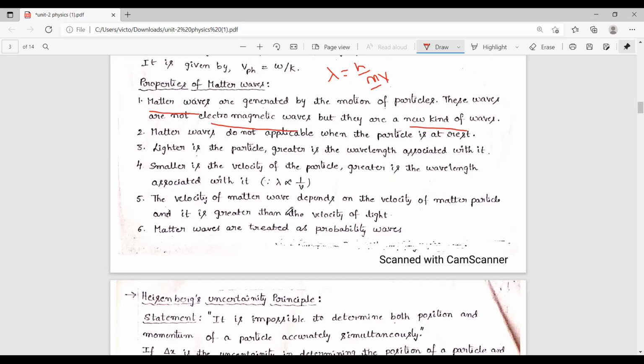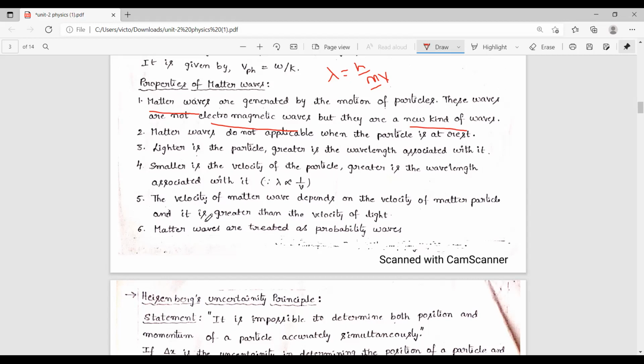That means the velocity of matter waves is more than the velocity of light. The final property: matter waves are treated as probability waves. Probability means a chance. So we cannot confirm the perfect wavelength, velocity, or other properties of the matter waves. So it is treated as a probability.